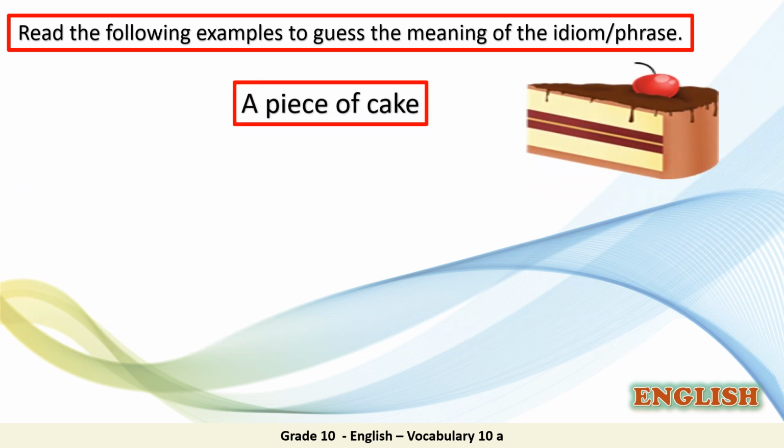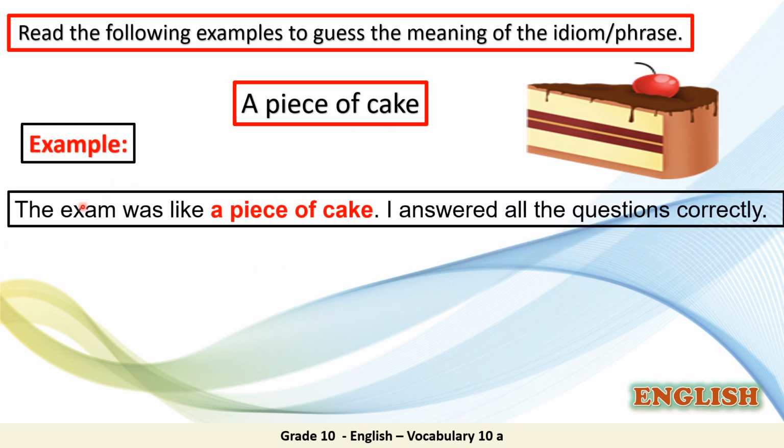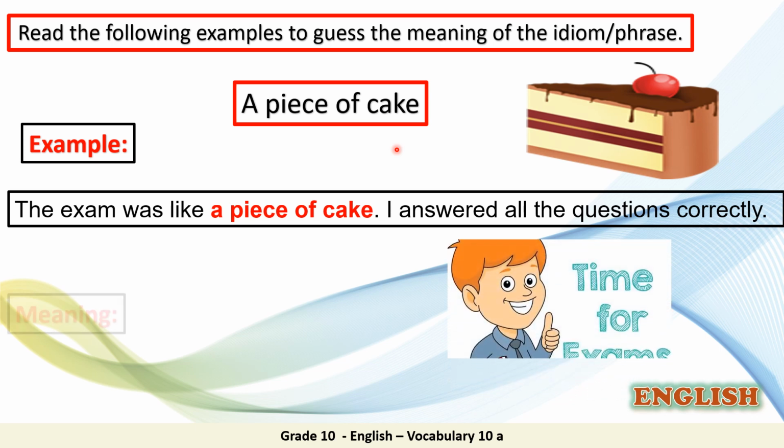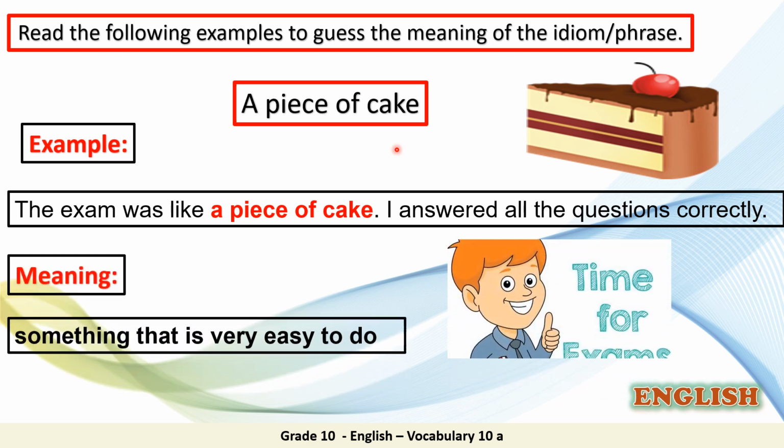Another example, a piece of cake. It's a very common one. For example, to say the exam was like a piece of cake. I answered all the questions correctly. Now, can you think what a piece of cake means? That's right. The meaning here is something that's very easy to do.